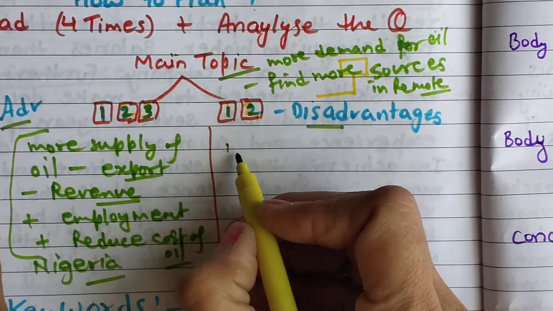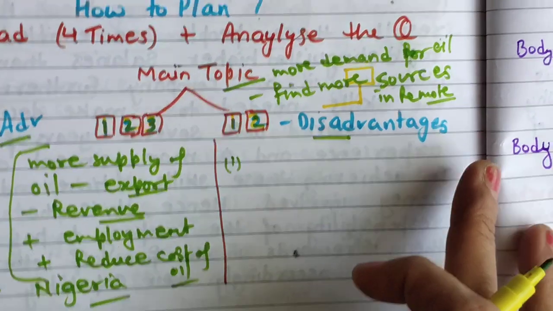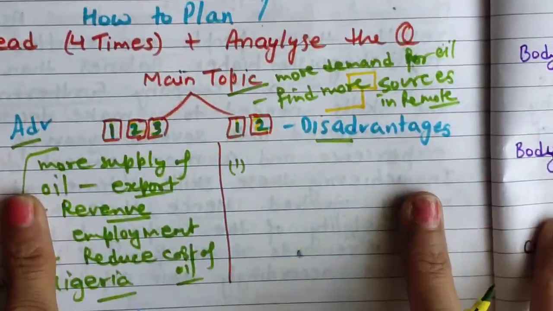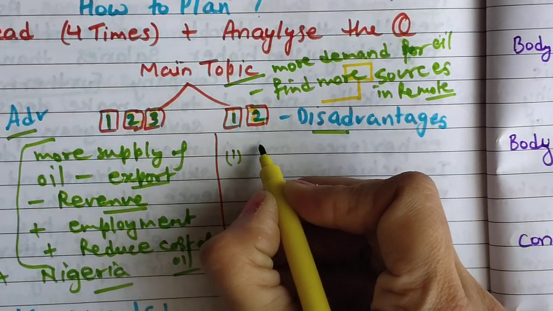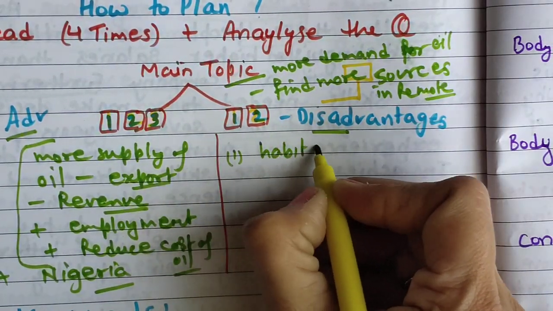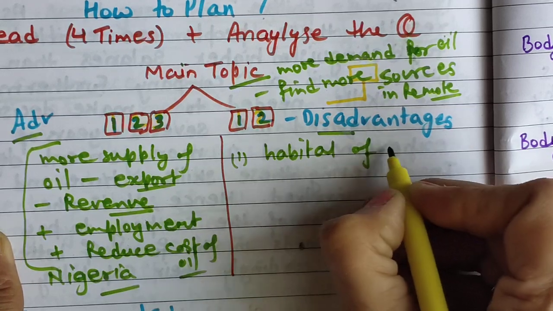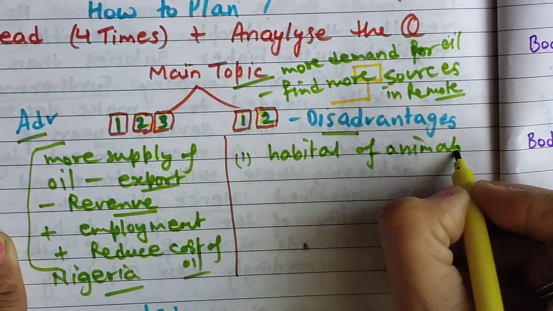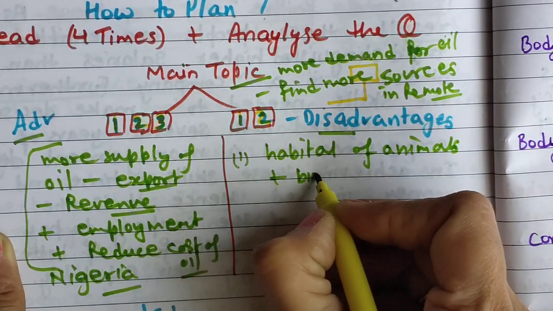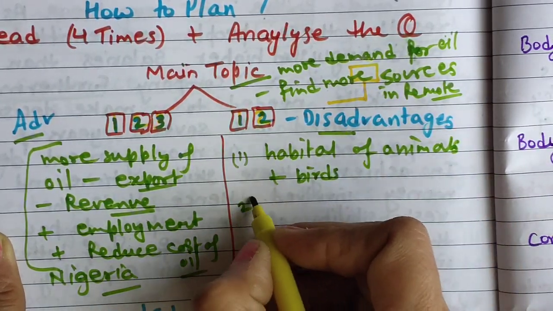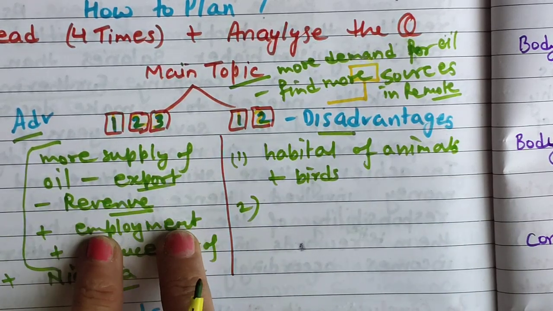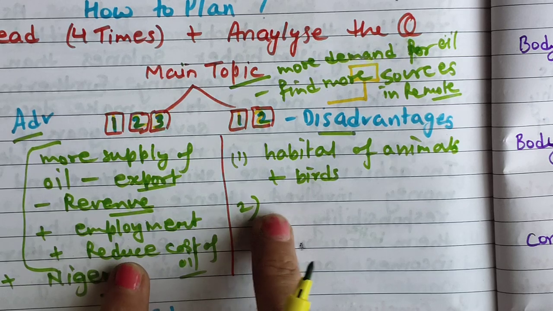Definitely, when these people who are finding oil get disturbed, what will happen? The natural habitat of animals and birds will be disturbed. Okay, and when you get crude oil or natural gas, you will establish factories.